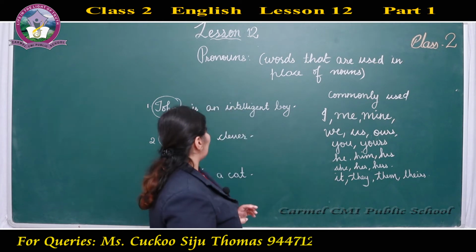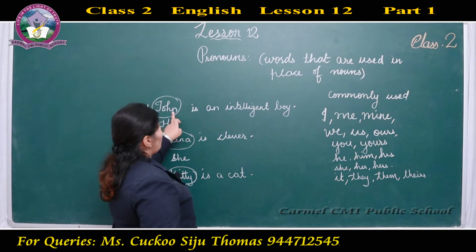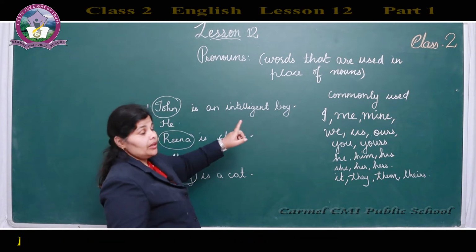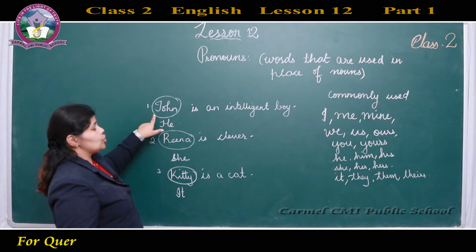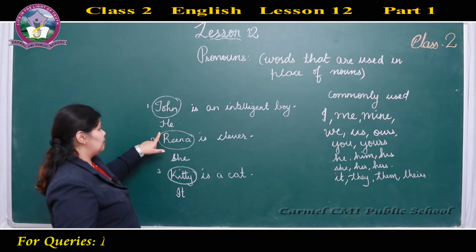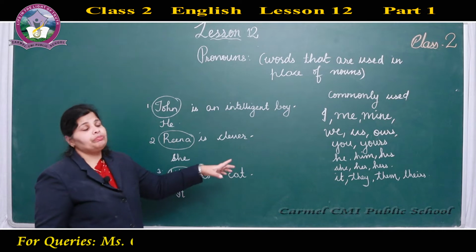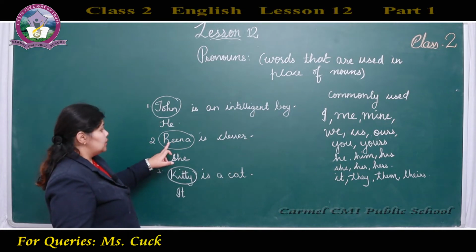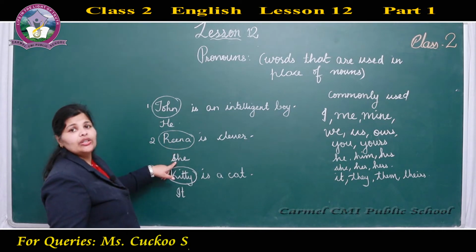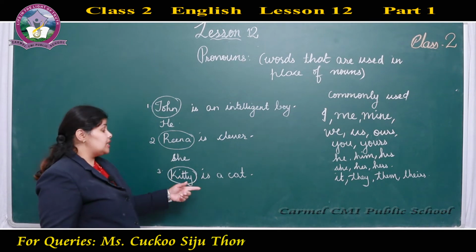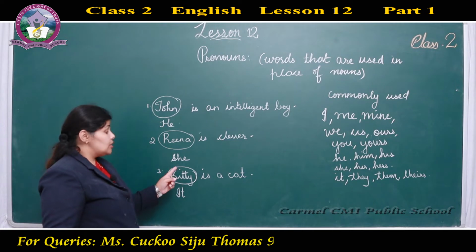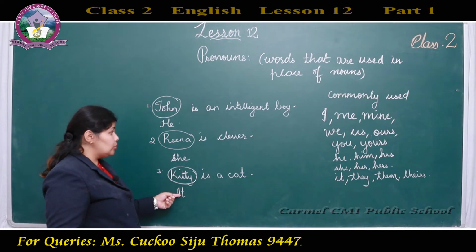So that is the example I have given here. John is an intelligent boy. Which is the pronoun we can use instead of John? John is a boy, he. Reena is clever. So she is a girl. Instead of Reena, which is the pronoun we will use? She. Kitty is a cat. So Kitty is the name of the cat. So instead of Kitty, what will we use?